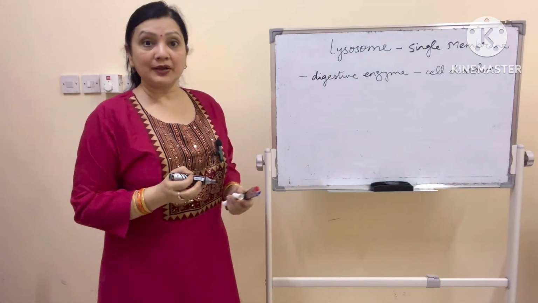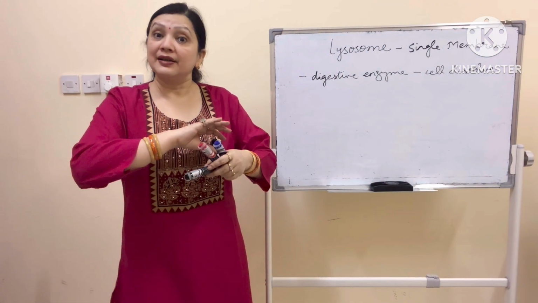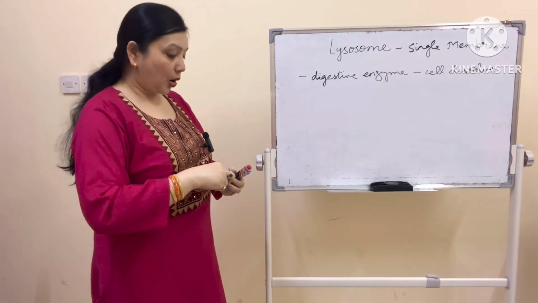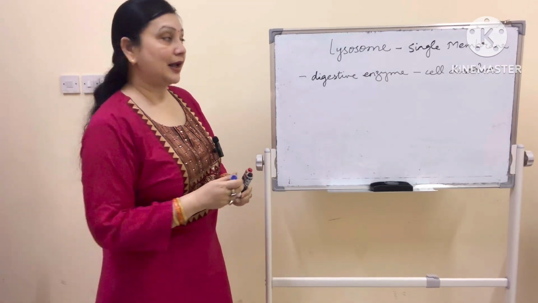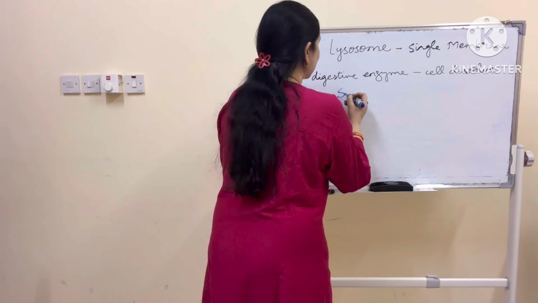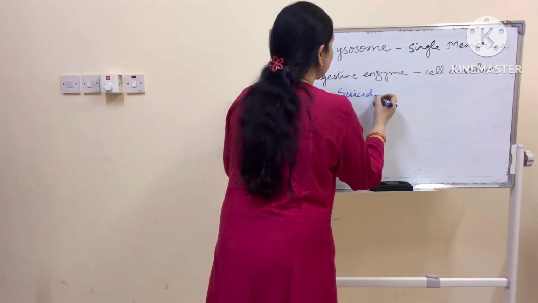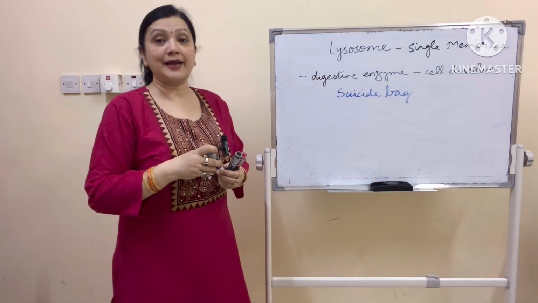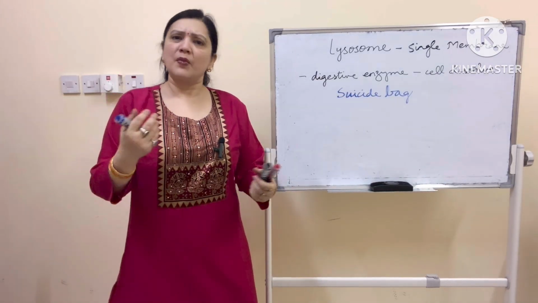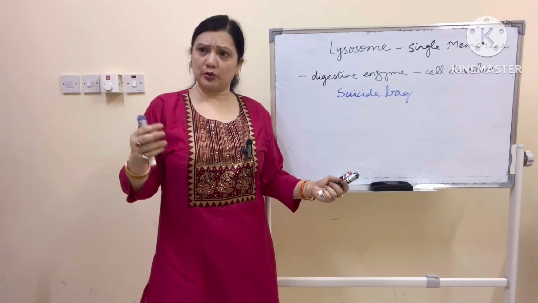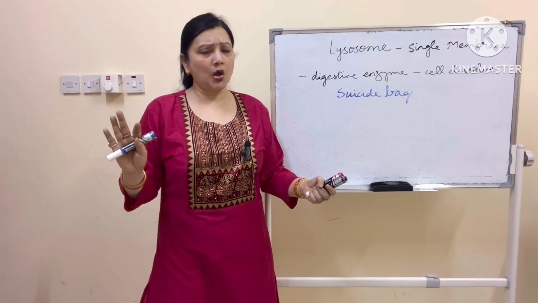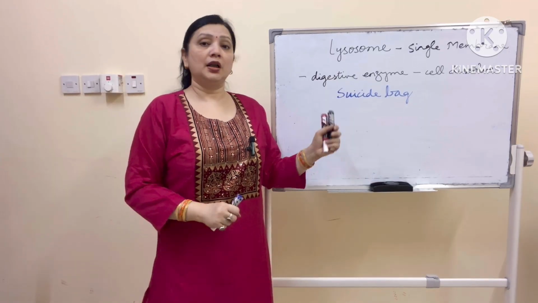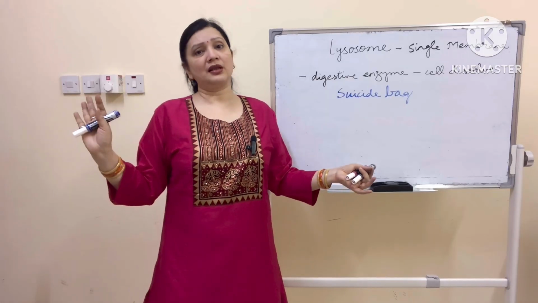So, a very important cell organelle which destroys itself to protect us. And because it is destroying itself, this cell organelle is called the suicide bag of the cell. Whenever the cell has to destroy itself because of damage, or it has got torn, or some infestation has occurred, the lysosomes will break open their single membrane.